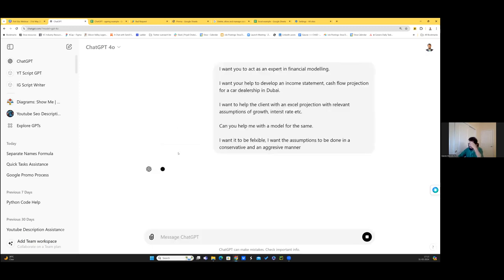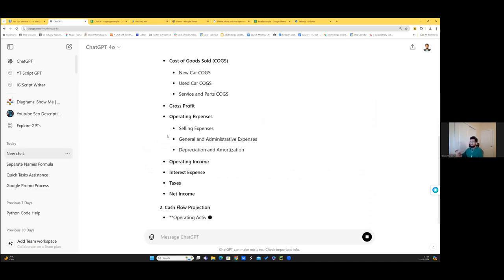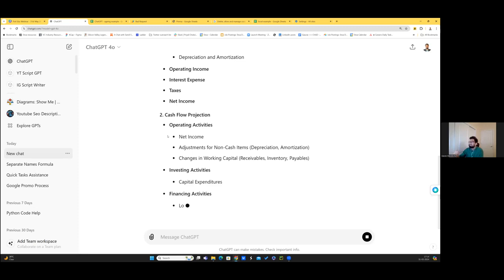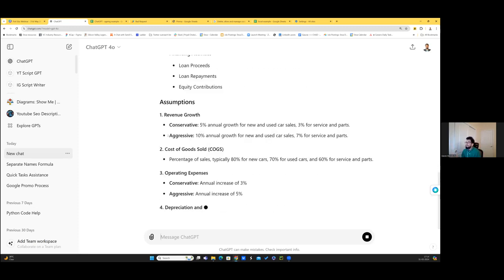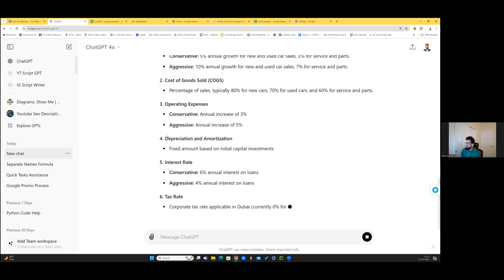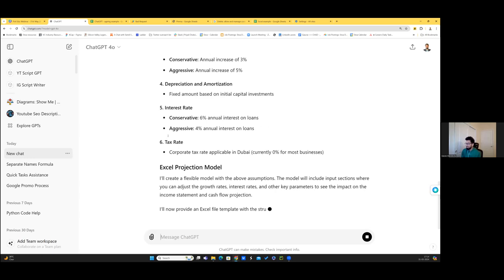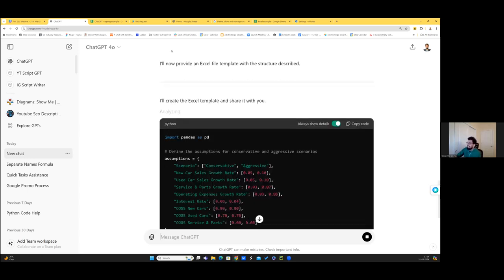It understands what the different things are that you would require, say for revenue, and look at the pace at which it's doing it, right? A human would take some time to come at it and then do it. It is able to identify what the assumptions are in a conservative case and aggressive case, for your interest rate, for your sales, all of this. It will also create an Excel template and share it with us, so that eases our job. And it is writing the code.